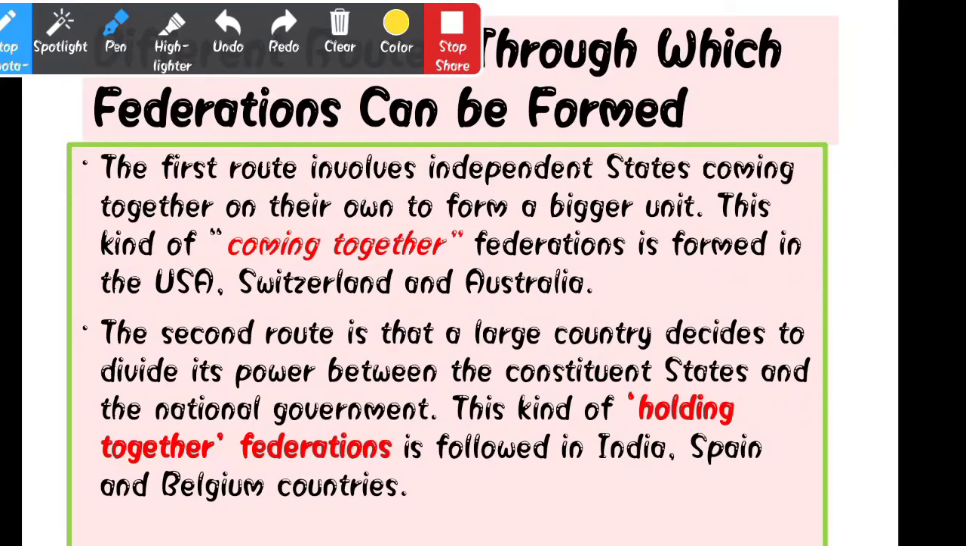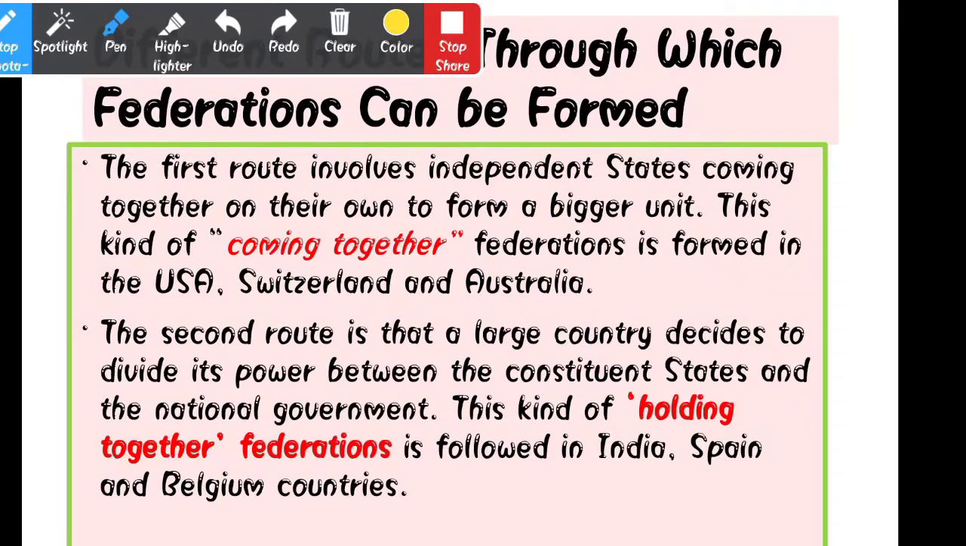What it means is that coming together, the word itself states, is voluntarily coming together. The first route involves independent states. If independent states come together by their own choice and form a bigger unit, this can be called a coming together federation. This is formed in the US, Switzerland and Australia. It means that in Australia, Switzerland and the USA, the coming together type of federation exists.